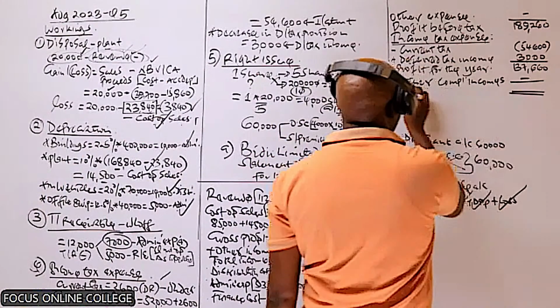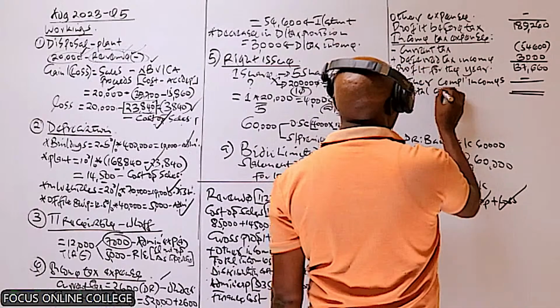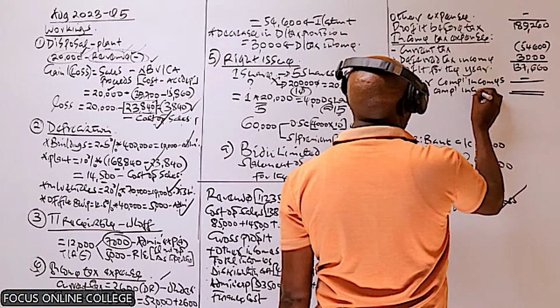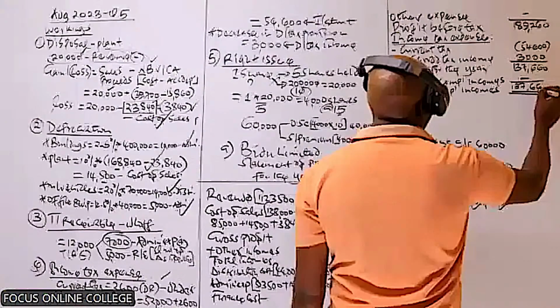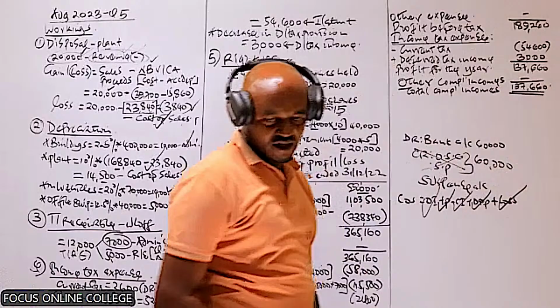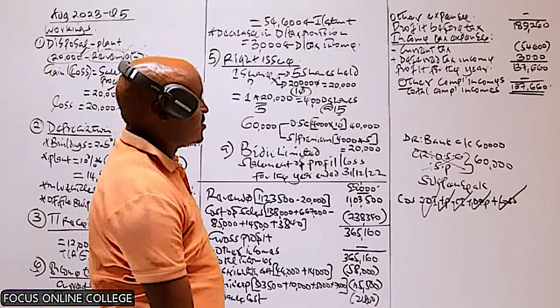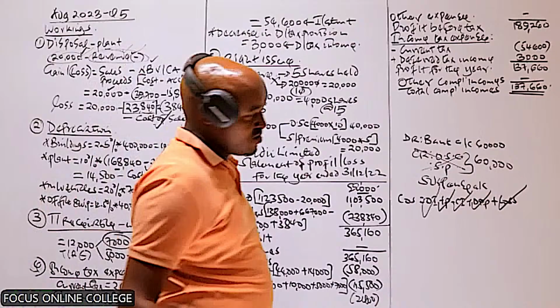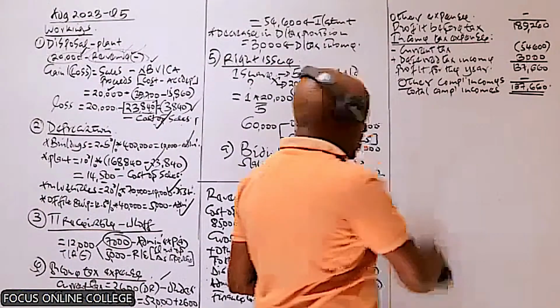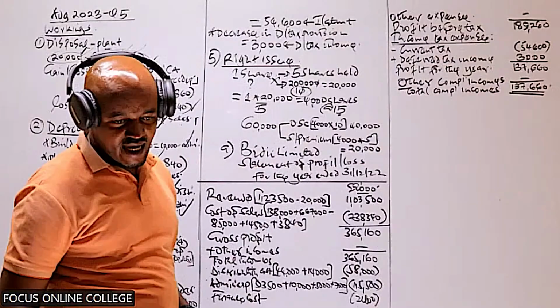So meaning that the total comprehensive income remains 137,660. So that's what was required in part A of that question, and the marks which were allocated there were